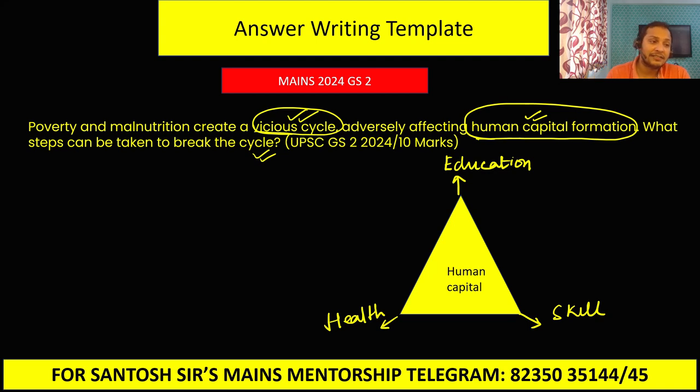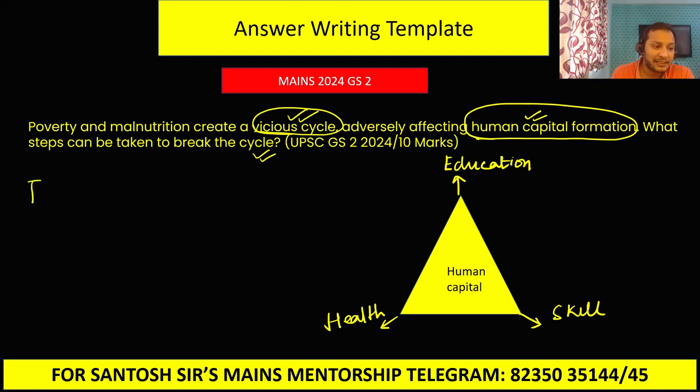So guys, here you can see in this question the term human capital formation is very important. The examiner will see that do you understand this concept of human capital formation.